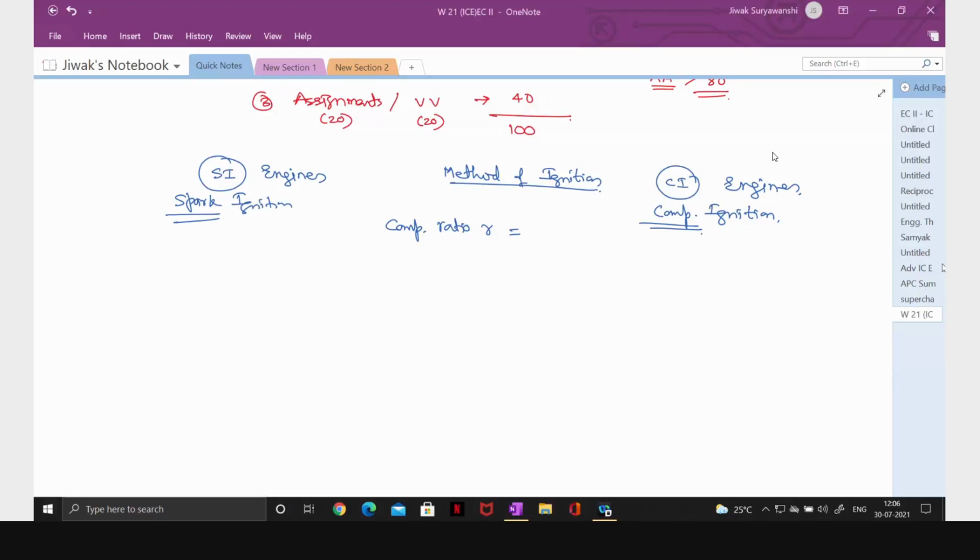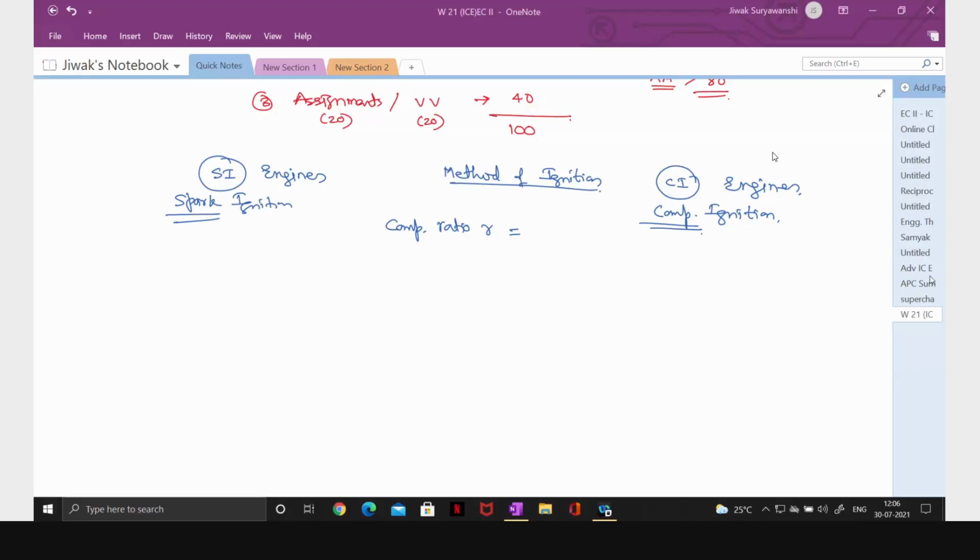Tanvi Khurana. Yes, roll number, what is compression ratio? Are you aware or no?